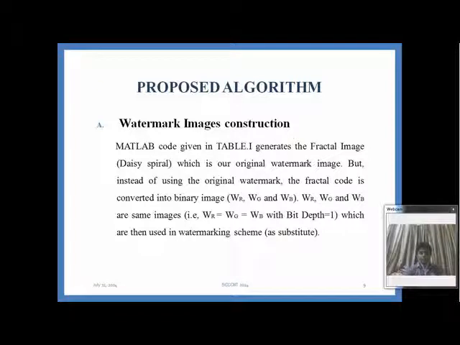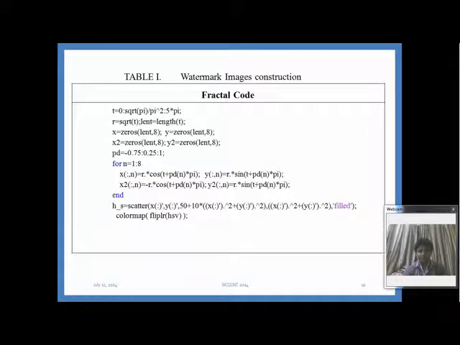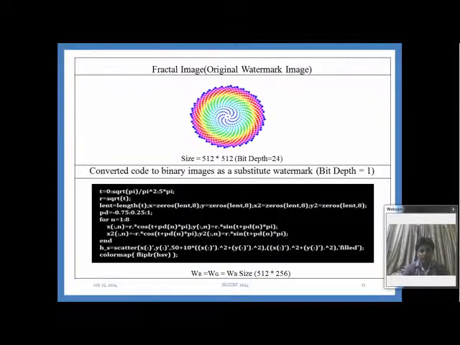Proposed algorithm. Our proposed algorithm contains three steps. First one is watermark image construction. This is the MATLAB code for the fractal code. By running it, it will generate the fractal image. And this is the original watermark, which is a fractal image with bit type 24, size of 512 by 512, and its name is Daisy Spiral. But instead of using this image, we convert it into fractal code and convert that code into a binary image with bit type 1, which is much lesser in size as compared to the original watermark image.